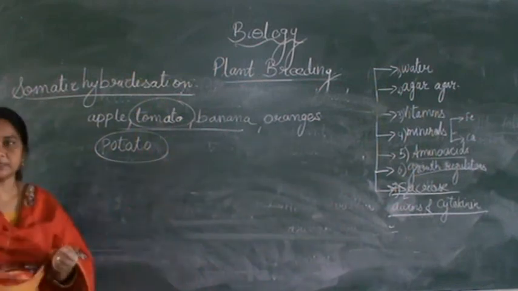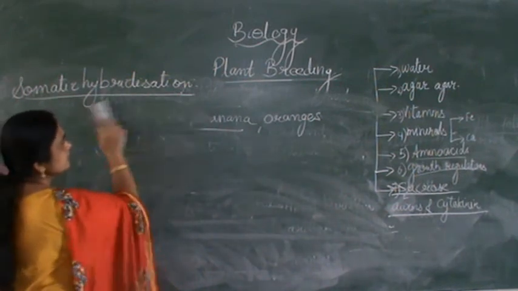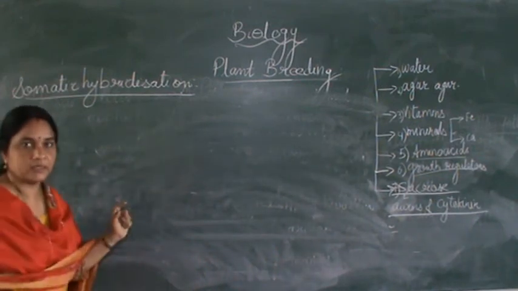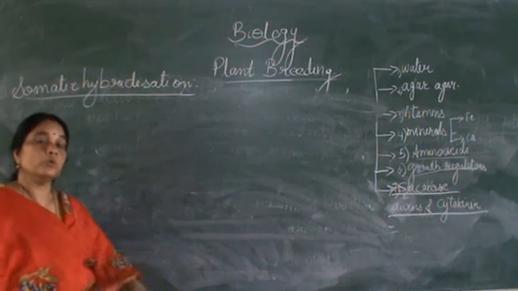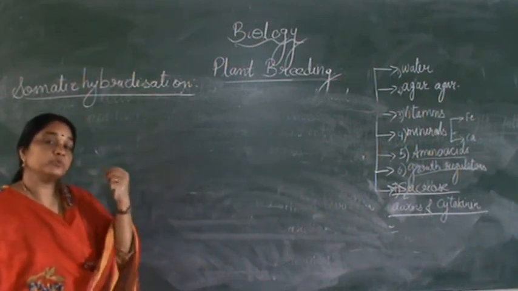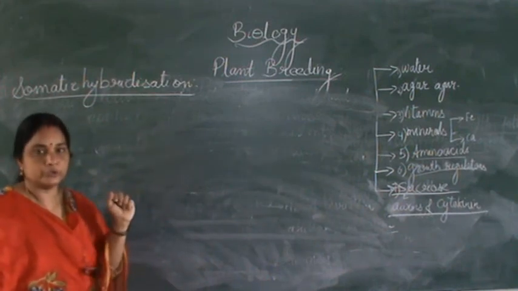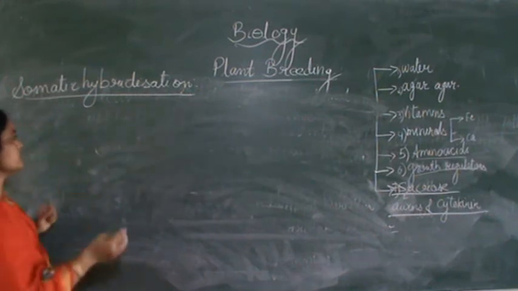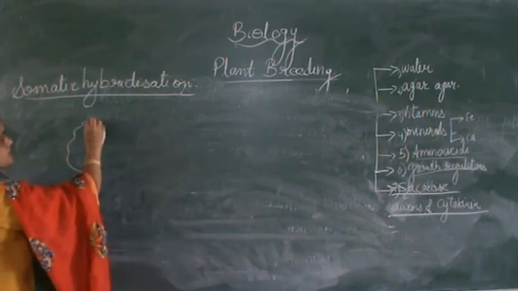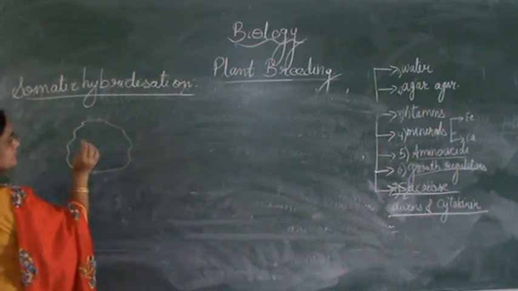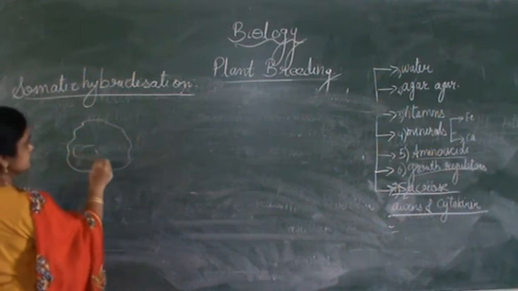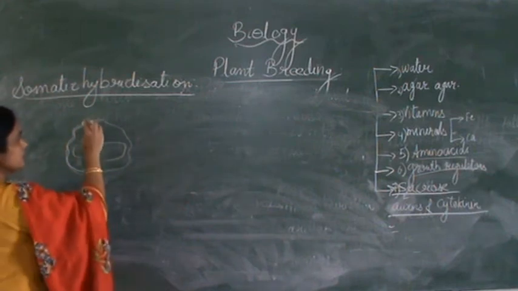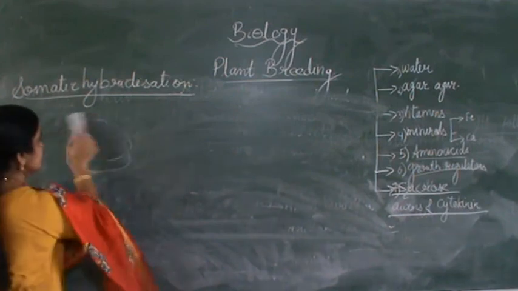So in somatic hybridization, suppose you want to cultivate a plant which can give both qualities, both potato and tomato. What are you going to do? Just look at this technique we are going to use in somatic hybridization. For that, the plant cell is taken, which has a cell wall and cell membrane, and just write it again.